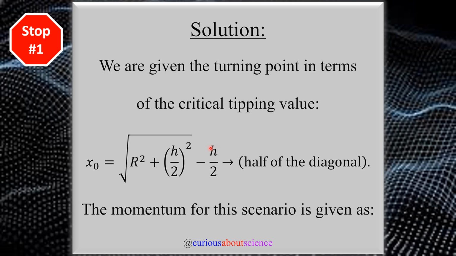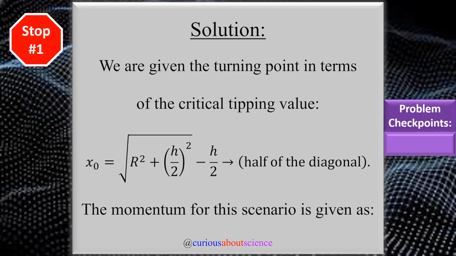Take away half of the height, so the center of mass. This is giving us half the diagonal if we were to draw this out. I kind of had a whiteboard sketch of this, but somehow lost it. And of course, with that, we're done with the critical point, so we don't have to worry about that for the integral. But now we have to find the momentum for this scenario, so let's do that.